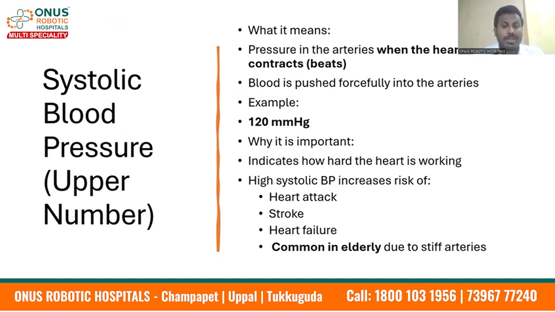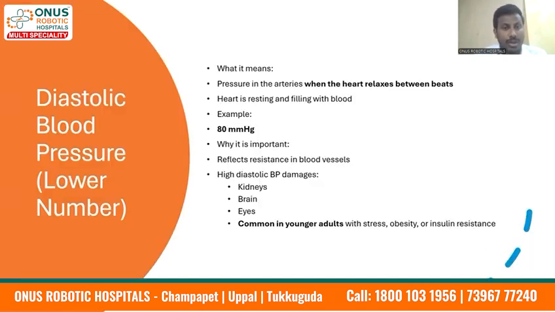High systolic blood pressure increases the risk of heart attack, stroke, and heart failure, and it's common in the elderly due to stiff arteries. What happens in elderly people is the blood vessels should relax whenever the heart pumps blood to them. But when the blood vessels are not able to relax properly and the heart pumps with forceful pressure, the systolic pressure rises drastically, leading to high systolic blood pressure. It's common in the elderly and increases the risk of heart attack, strokes, and heart failure.